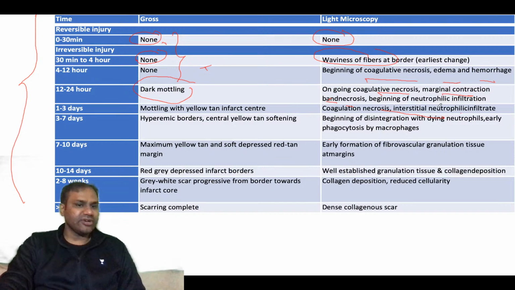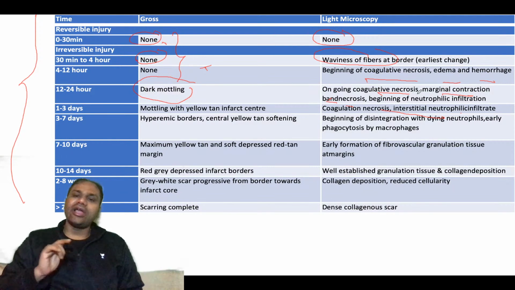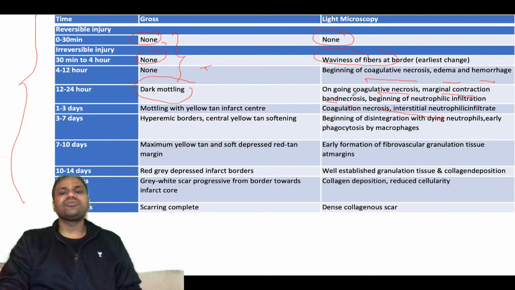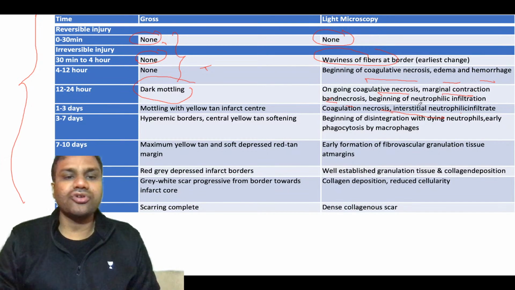Beginning of neutrophilic infiltration will start. Acute inflammation begins now. Necrosis results in acute inflammation, as we know very well. Apoptosis doesn't result in acute inflammation, but necrosis will. So this necrosis will attract neutrophil infiltration.